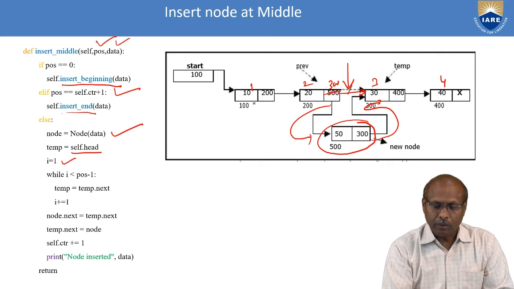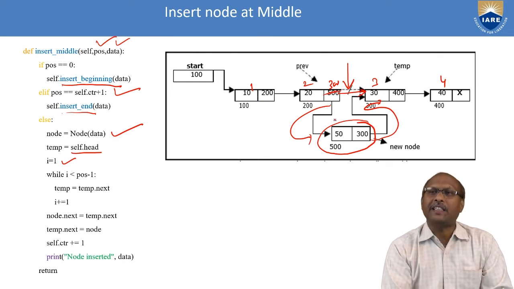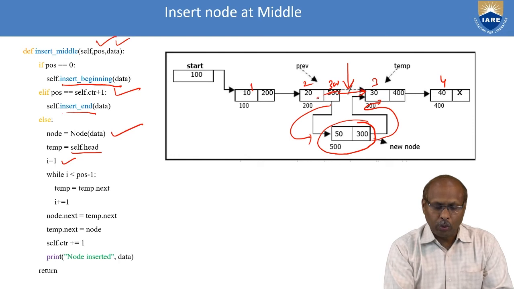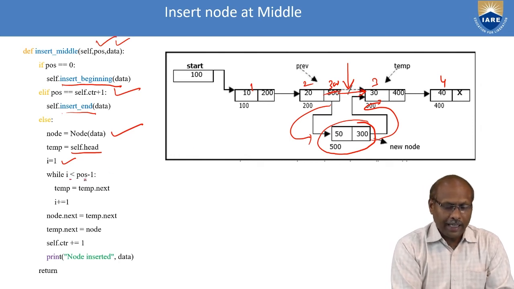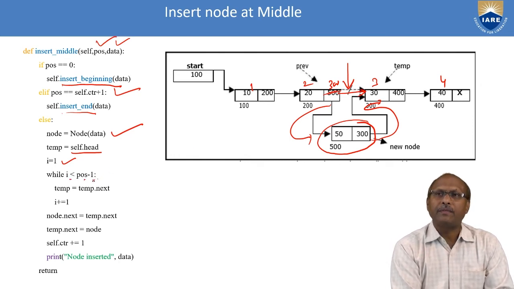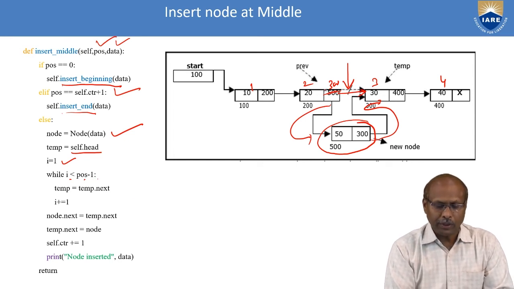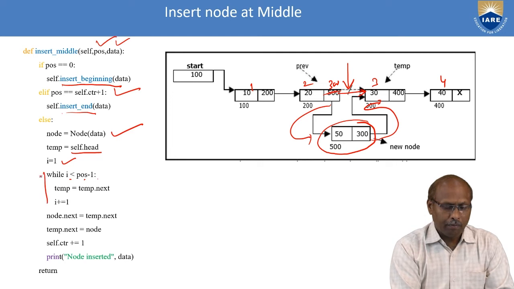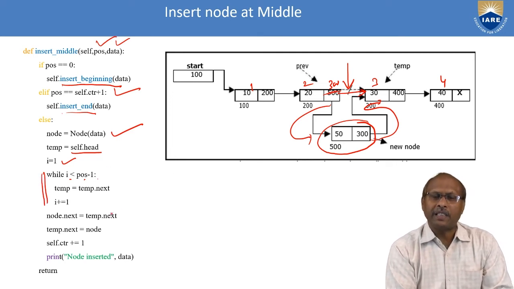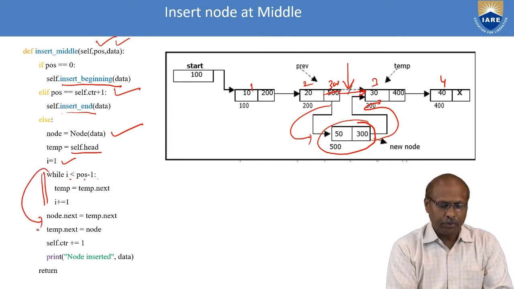Assume here 1, 2, 3, and I want to insert at the third position. So I have to go up to 2. So loop while i is less than position minus 1. Position is 3, 3 minus 1 means 2. So I have to go up to the second position. This loop repeats until that position. After that, it comes here.